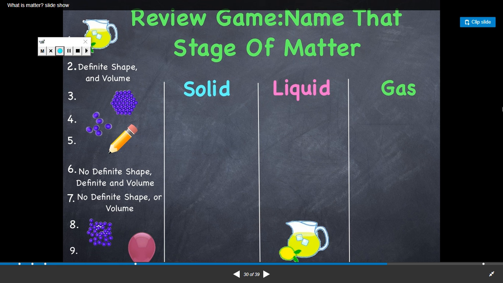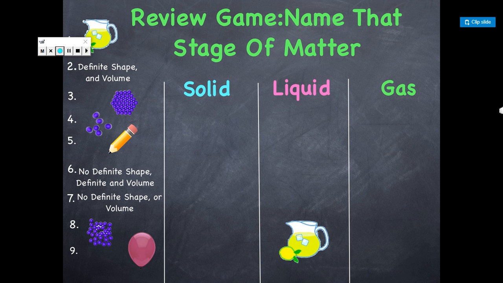Yes, it is a liquid, thank you. What about definite shape and volume? Which one has definite shape and volume? Think about it. Yes, it is solid. Solids have definite shape and volume. Yes, these particles are very near together and nothing can move away. It is the same shape, definite shape and volume also.